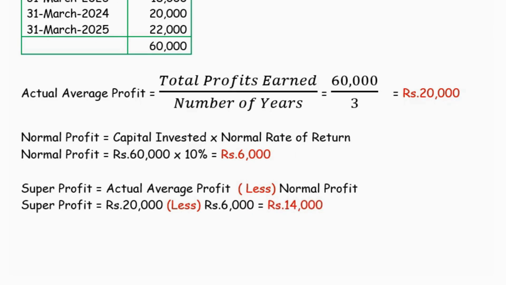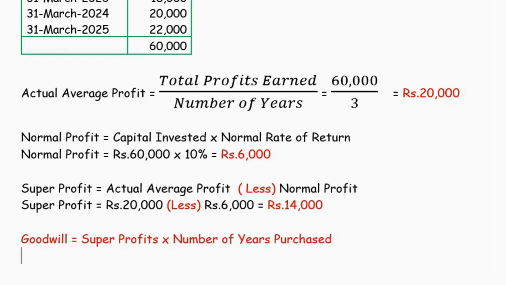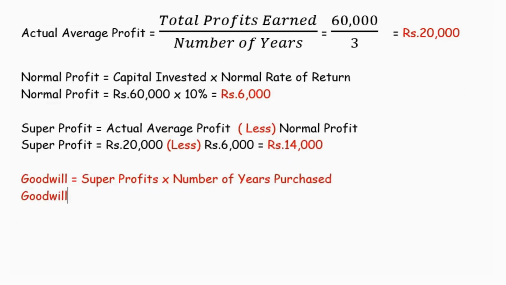Now as usual, the same formula for goodwill. Goodwill is equal to super profits. Since this is the super profit method, we multiply the super profit into number of years purchased. That is, goodwill equals the super profit we have estimated as 14,000 into 3, as we are asked to calculate the super profit method of goodwill for 3 years of purchase. So it is working out to 42,000. This is how the goodwill based on the super profit method is estimated.